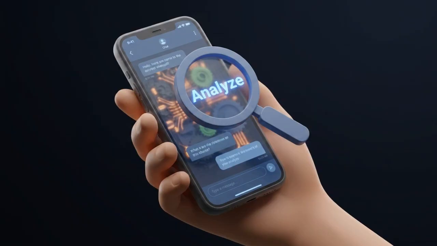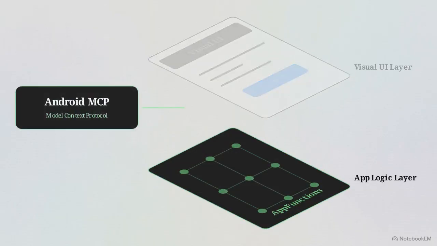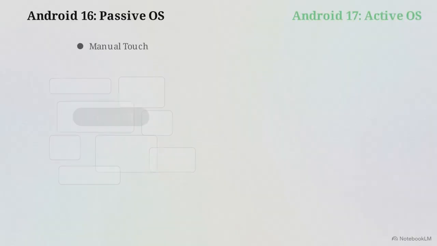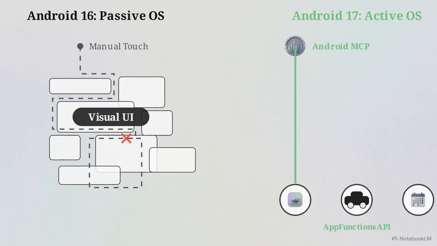Last year, AI was restricted to analyzing the screen or chatting with Gemini. Android 17 introduces the Android Model Context Protocol, allowing the system to interact directly with app logic. This new capability is powered entirely by app functions. It allows the OS to bypass the visual user interface and trigger internal commands within an app directly. This enables hands-free automation. Give a voice command and the system navigates menus and books a service, bypassing manual touch